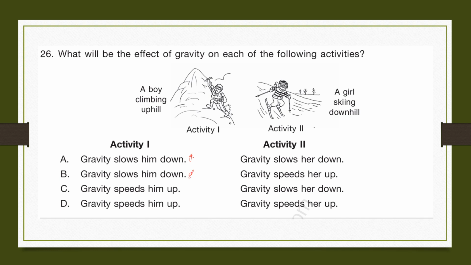Now, activity 2. A girl skiing down. Now, if you ski down a mountain, you'll find it very easy because gravity is speeding you up. So, among A and B, only B says gravity speeds her up in activity 2. So, the correct answer would be B. Gravity slows him down and gravity speeds her up.